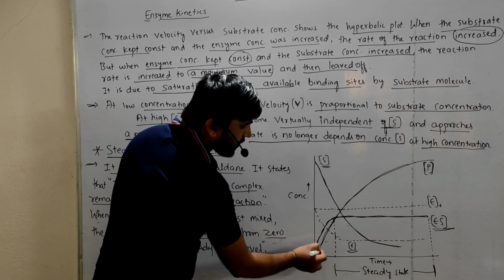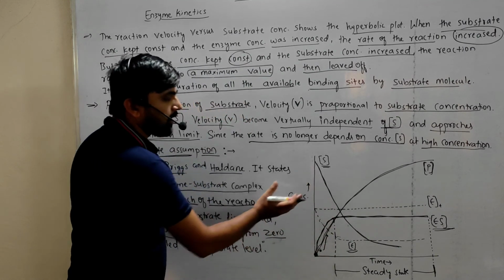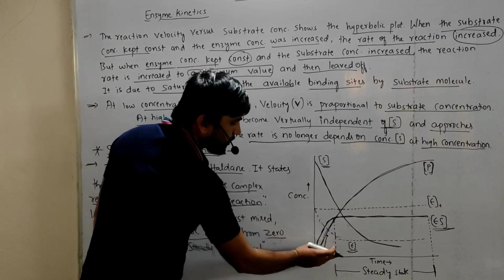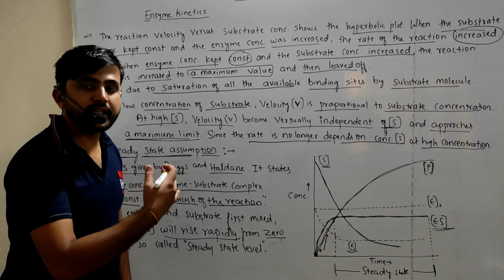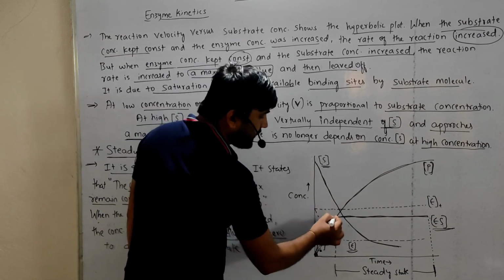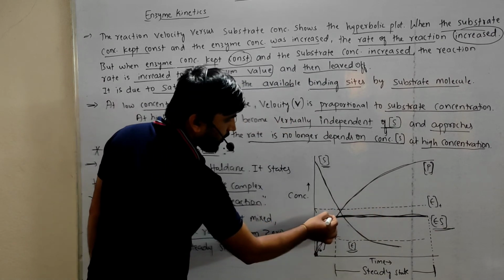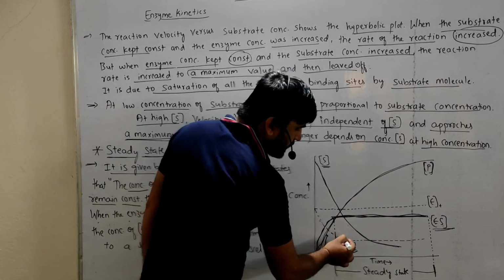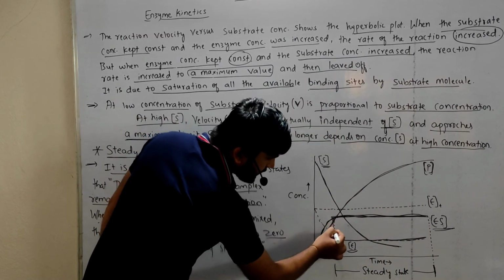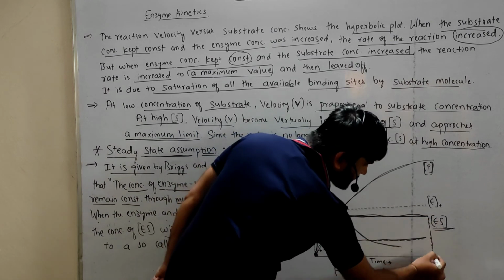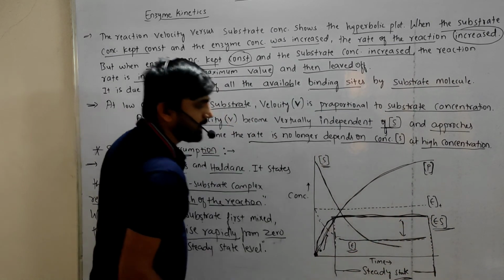The concentration of the complex will increase from 0 up to a certain limit, and after that it will remain constant. See, this line remains constant, and here the enzyme concentration also remains constant. So from this area to this line, this is the steady state. Both are at the steady state.